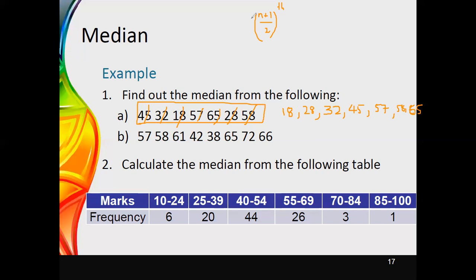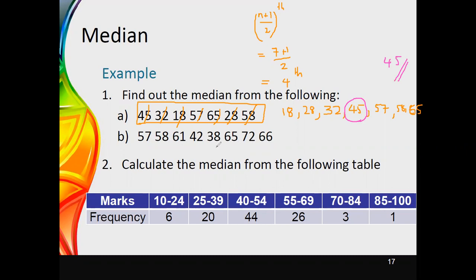Now you can apply the n plus 1 divided by 2 equation to identify the position. There are altogether 7 values here. Therefore, 7 plus 1 divided by 2 gives the fourth place. Therefore, you have to identify the value at the fourth place. If you count these values, then you can say that 45 is the median value for the given data set.